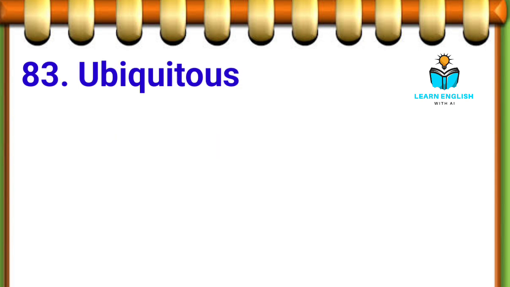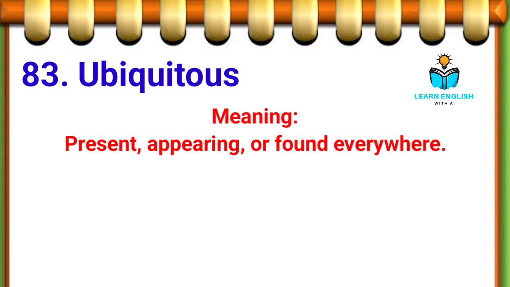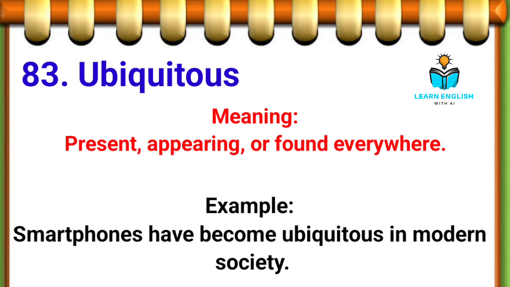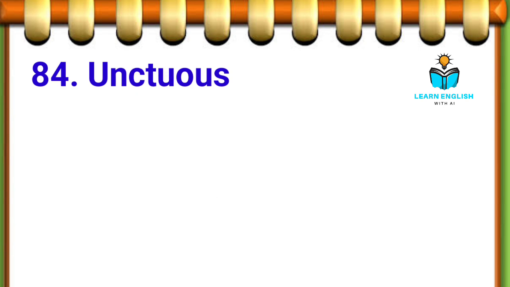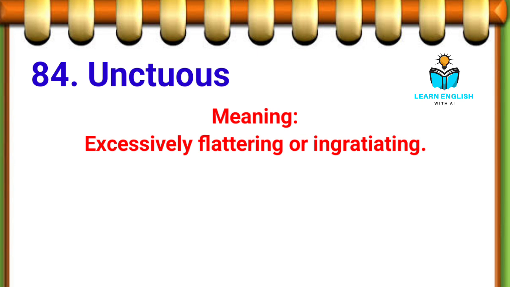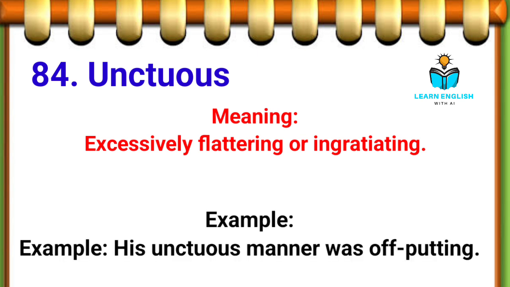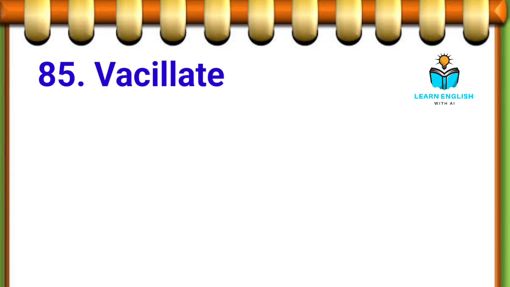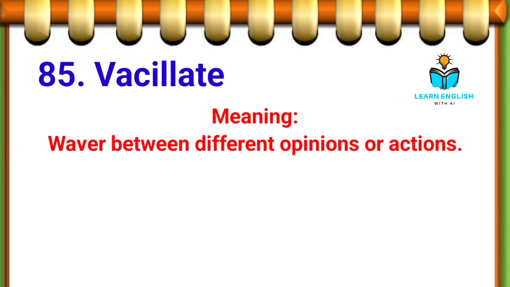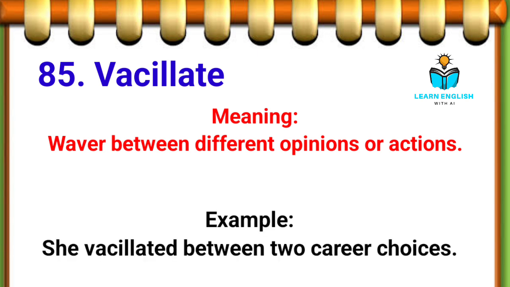83rd. Ubiquitous, present, appearing, or found everywhere. Example, smartphones have become ubiquitous in modern society. 84th. Unctuous, excessively flattering or ingratiating. Example, his unctuous manner was off-putting. 85th. Vacillate, waver between different opinions or actions. Example, she vacillated between two career choices.